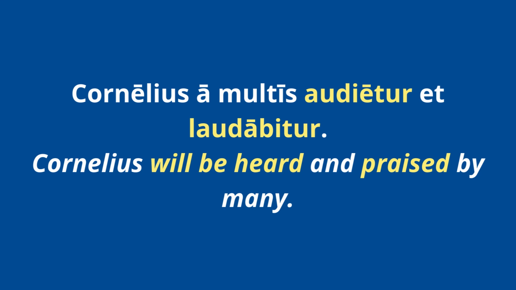Audire, fourth conjugation verb, so that IE in front of the TUR is telling you it's future tense. Laudare is a first conjugation verb, so we have bo, bi, bu, right? So the BI in front of the TUR is giving it away as being future tense. And the reason we know it's passive is the TUR. That's a distinctly passive ending. So you're saying he will be heard and he will be praised.